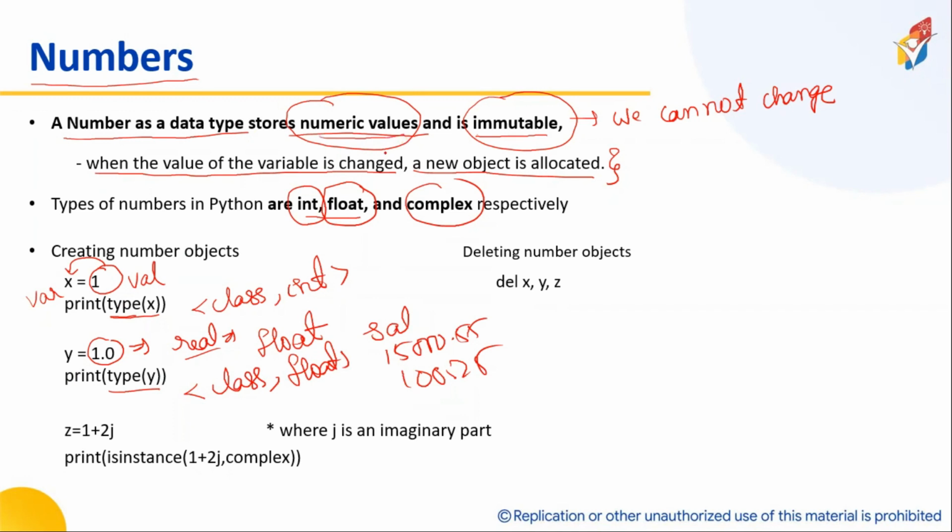Now, shall I say everything in Python is an object? Even the numeric data types are considered objects. Look here: integer is a class, float is a class. Is it okay?